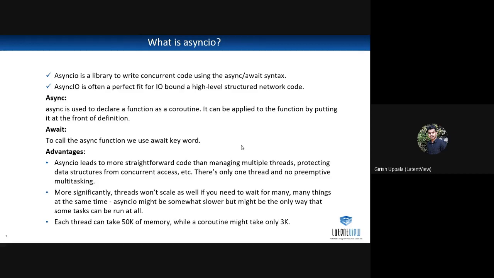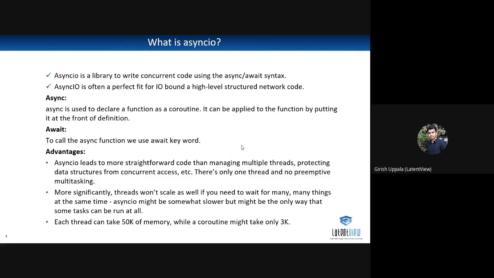Just like multiprocessing, async IO gets work done, but there is a difference. It is single threaded and uses cooperative multitasking. We'll see what cooperative multitasking is later. For now, we'll talk about the keywords, what async is and what await is. I'm going to show you a live demonstration of how we can use async and await later, and there we can discuss everything.